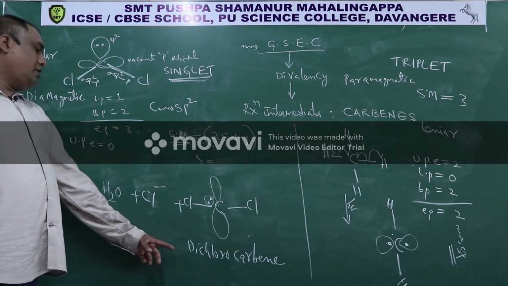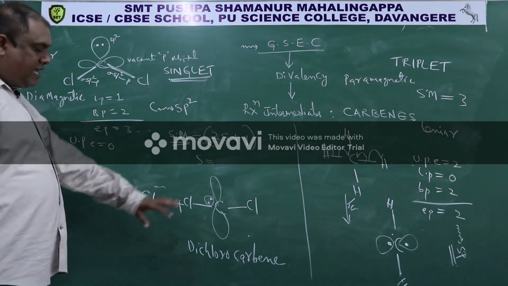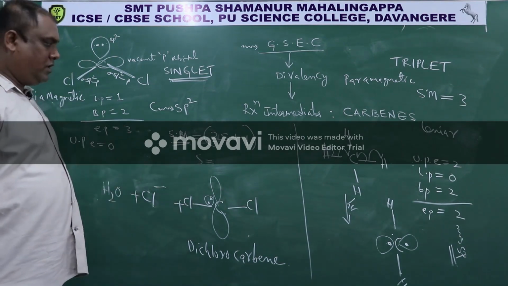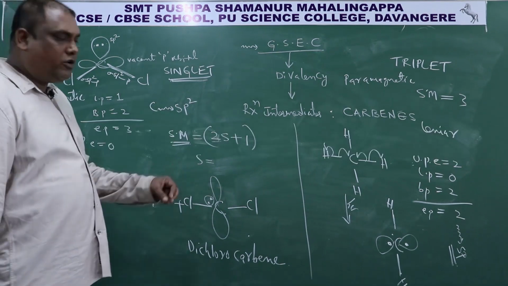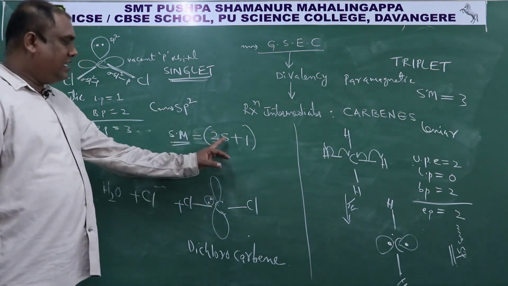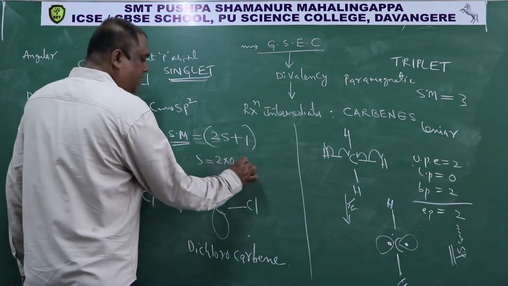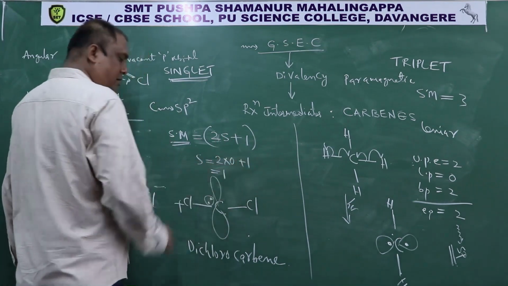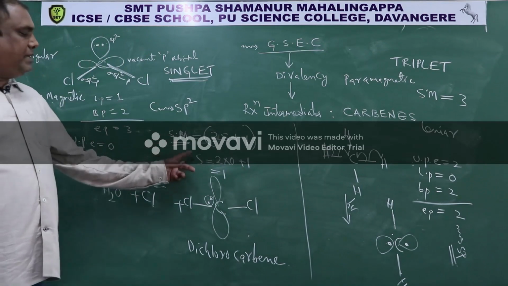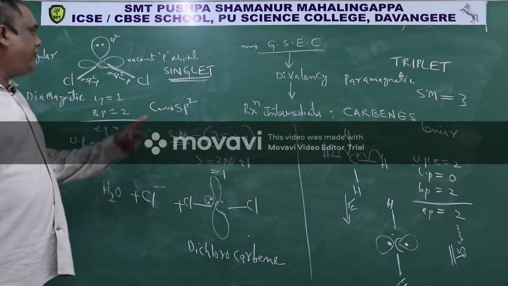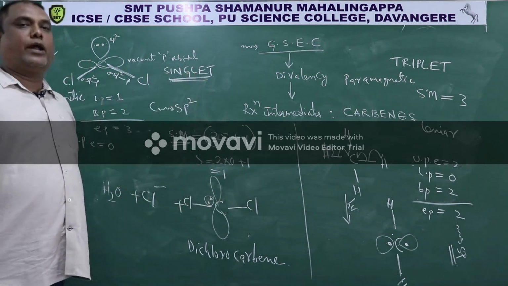In this dichlorocarbene, any unpaired electron is there? No. Therefore, no spin quantum numbers. So S is 0. So 2 into 0 plus 1, that is equal to 1. It means spin multiplicity is 1. Therefore, it is called singlet carbene.